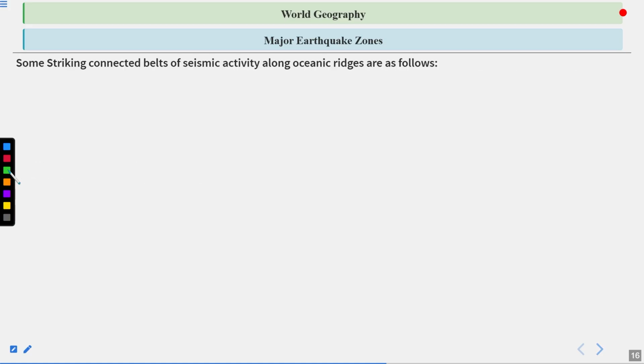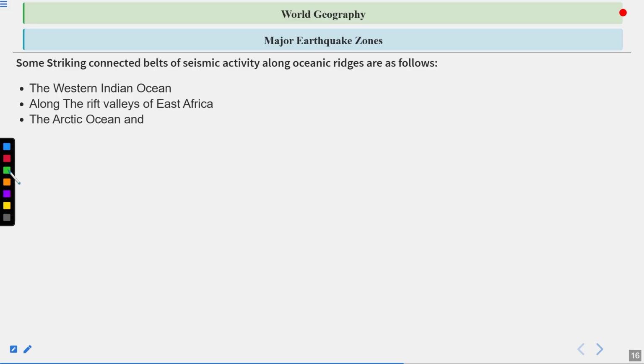Major earthquake zones. Some striking connected belts of seismic activity along oceanic ridges are as follows: the Western Indian Ocean, along the rift valleys of East Africa, the Arctic Ocean, the Atlantic Ocean. So these are some oceanic ridges, and seismic activities are found along them. As we know, the Mid-Atlantic oceanic ridge is the longest mountain range, and it is also on a divergent boundary.